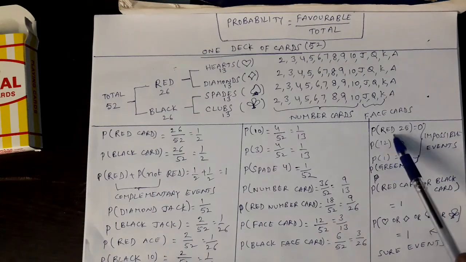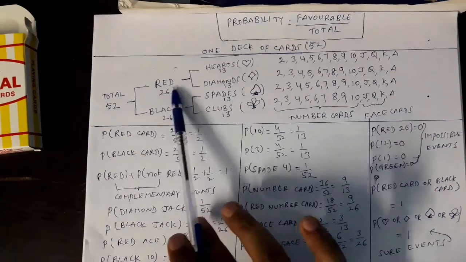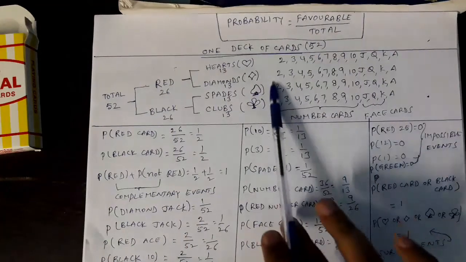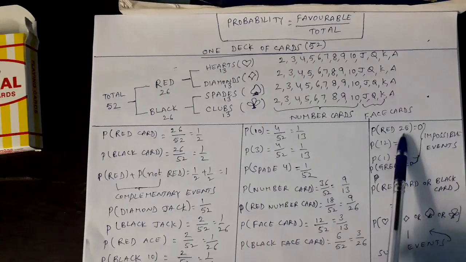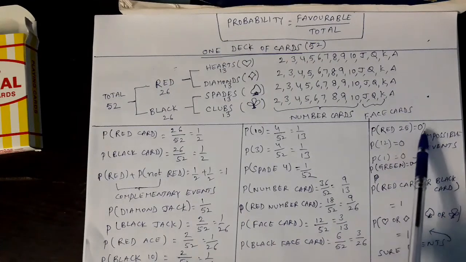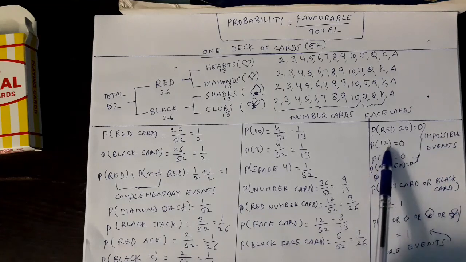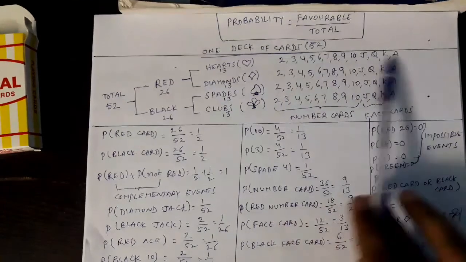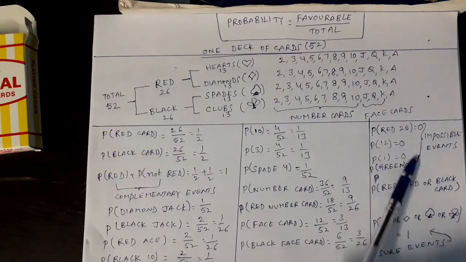See, probability for getting red 25. Tell me. Red cards are of course 26. Of these 26, do you have a card showing 25? No, maximum 10 you have. Where do you get 25 from? No, not possible. That is impossible. So probability of impossible event is 0, we know. So probability is 0. Tell me what is the probability of getting face at 12? Do you have any card showing 12? No. So that is also not possible. Probability is 0. Impossible event.